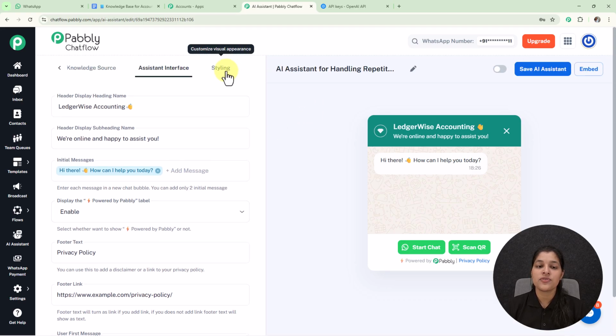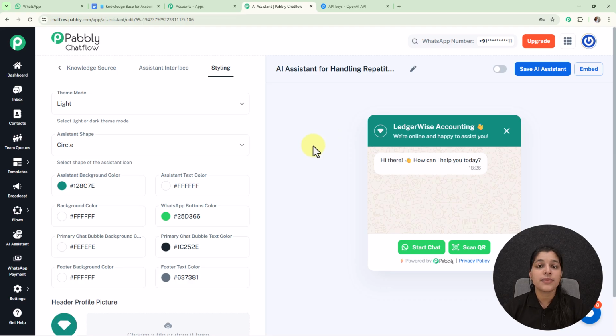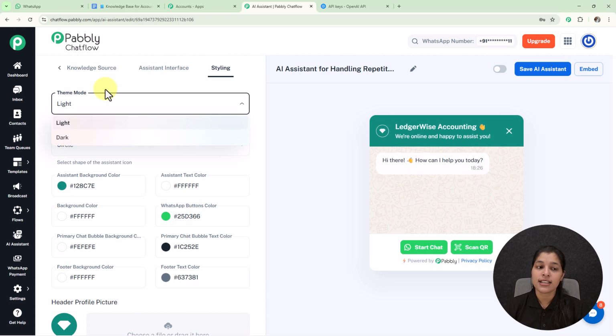Now let's move on to our styling tab and customize the visual appearance of our AI assistant. So here we are getting this first field for selecting the theme mode. So from this drop down you can select your preferred theme mode.